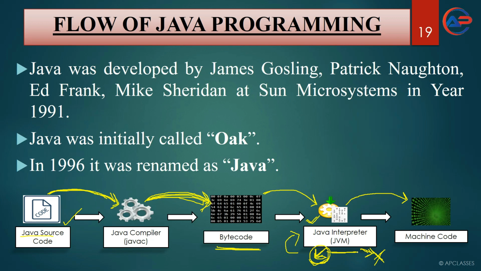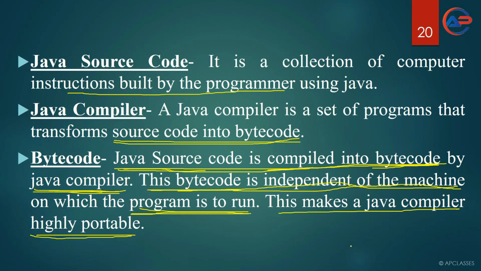We download a different JDK for the Macintosh operating system, so there will be a different JVM for Macintosh. We download a separate JDK for the Linux operating system, so there will be a different JVM for Linux. So we can say JVM is platform dependent.